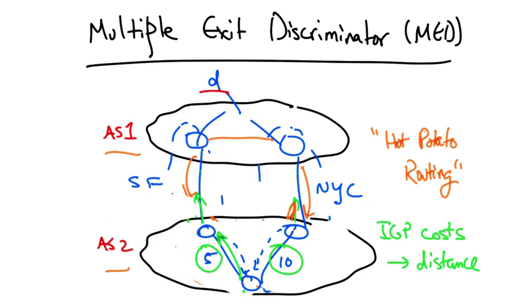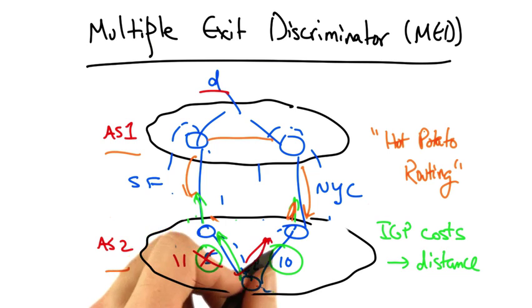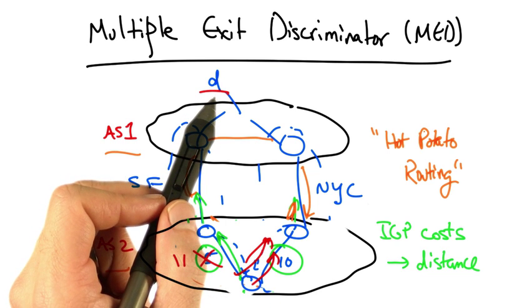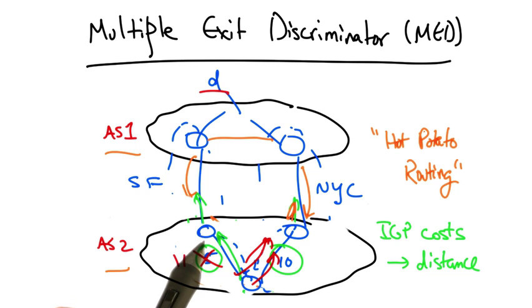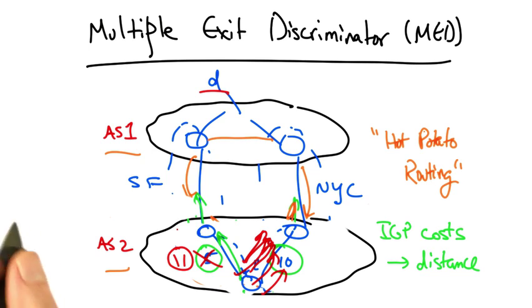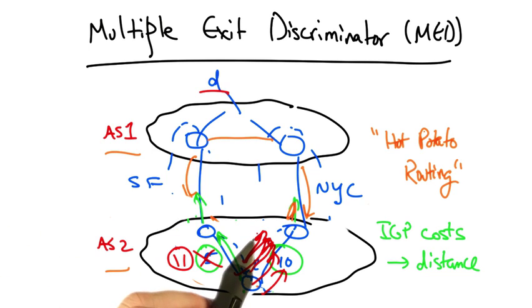Now, one problem with this notion of hot potato routing is that a very small change in IGP path costs can result in a lot of BGP routing changes. Remember that it's probably not just one destination that's being routed through the San Francisco egress, but maybe tens of thousands of routes. So a single IGP path cost change can result in rerouting of tens of thousands of IP prefixes in BGP. People have looked at various ways to improve the stability of BGP routing by decoupling the IGP and the BGP in this part of the route selection process.